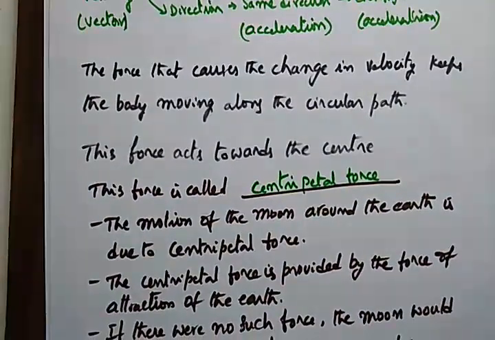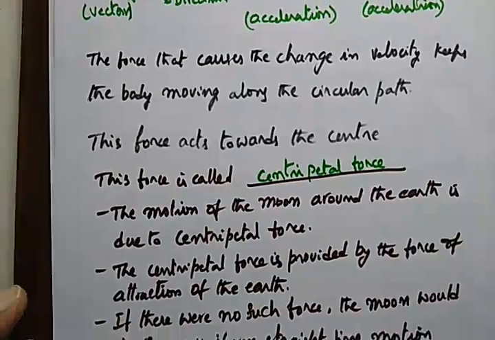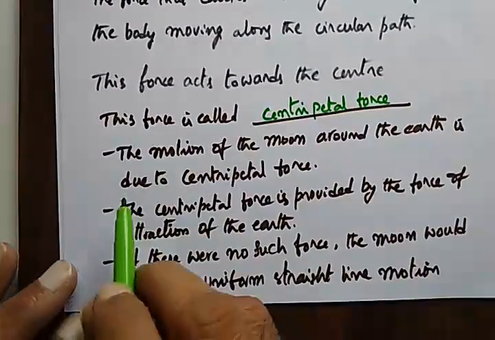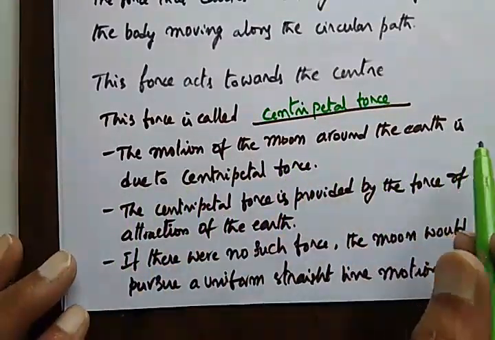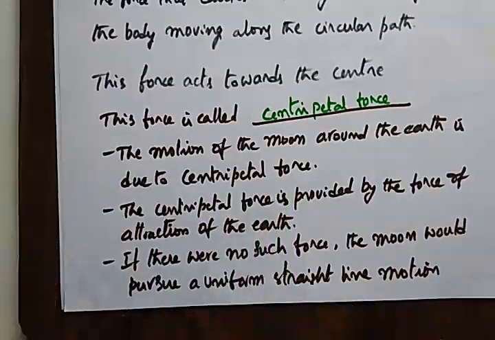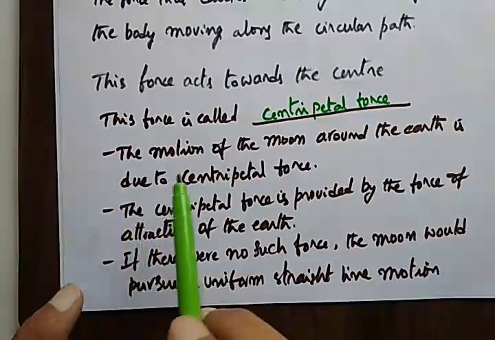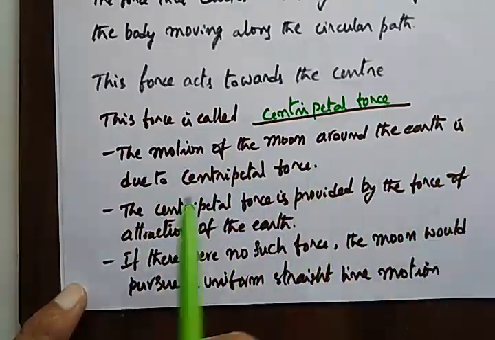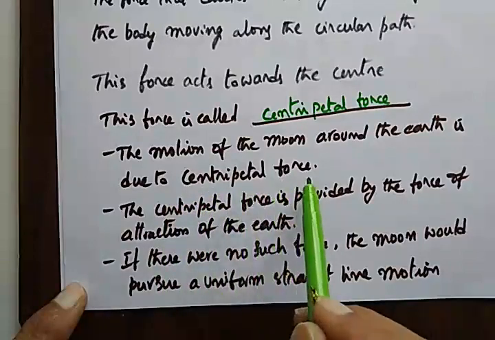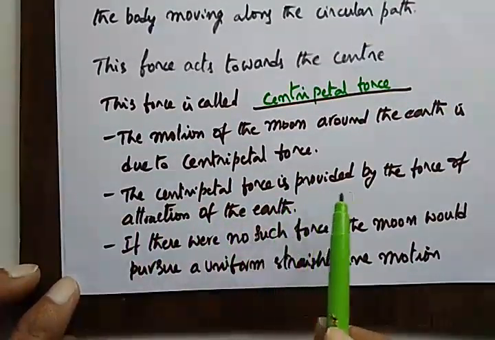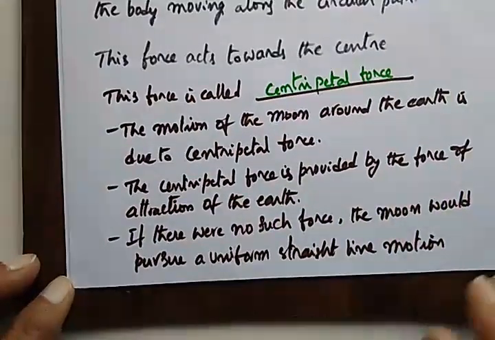So all these things Newton thought about. Then he made a conclusion like this. The motion of the moon around the earth is due to centripetal force. Then the centripetal force is provided by the force of attraction of the earth.